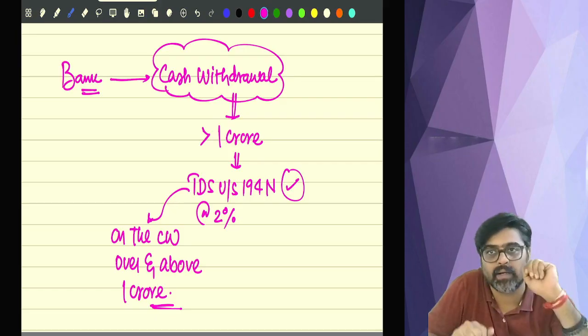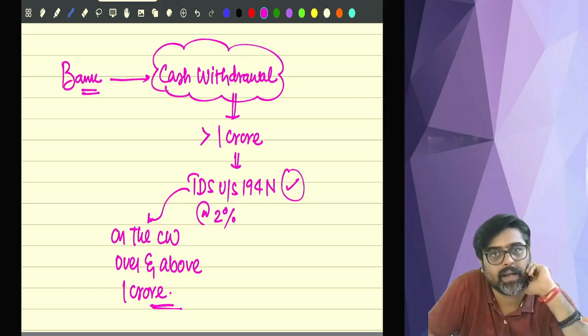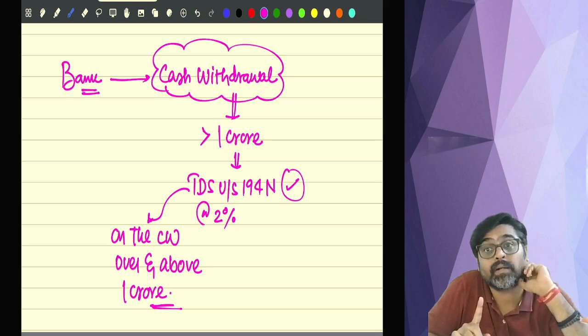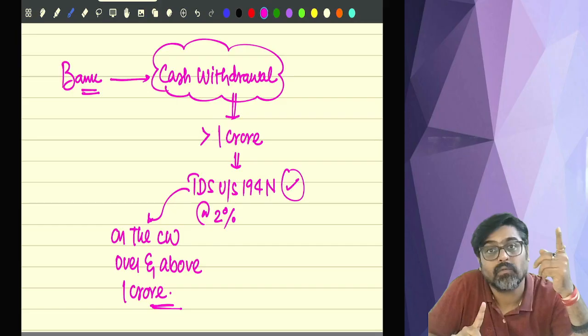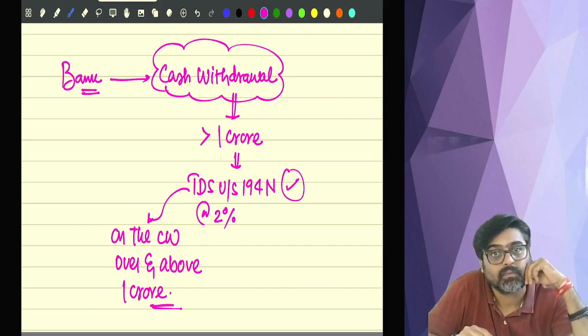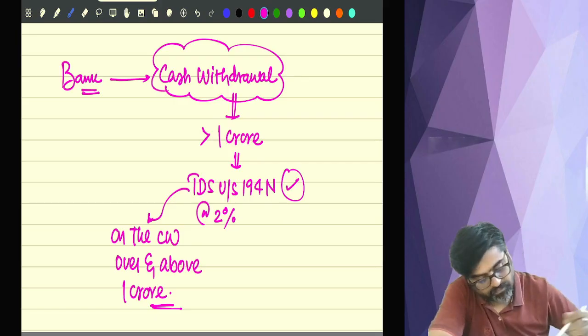That 10,000 will be deducted as TDS under section 194N, from that 15 lakhs, whenever you withdraw it. Understanding everyone? Now pay attention.